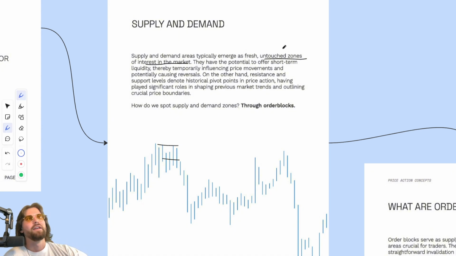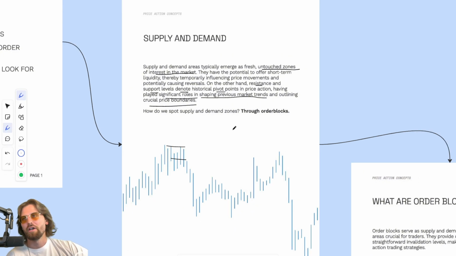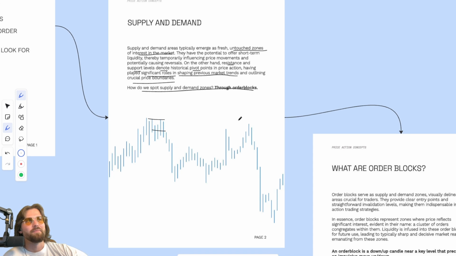On the other hand, resistance and support levels denote historical pivot levels in price action, having played significant roles in shaping previous market trends, outlining crucial price boundaries. So resistance and support are just areas where previously the price had bounced from it or had crashed from it. They've been used multiple times, and today we're talking about ones that haven't been used multiple times and/or only once, right? So now how do we spot these supply and demand zones through order blocks?